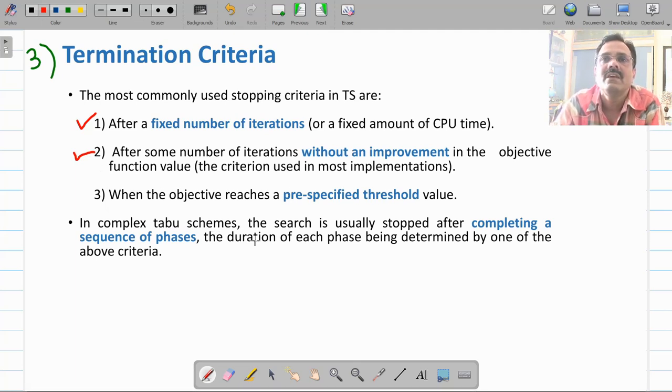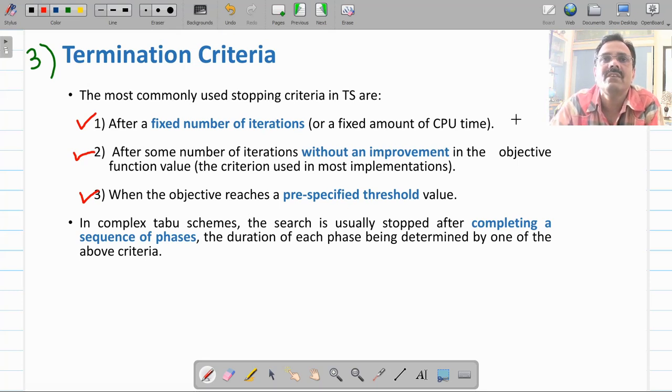That means you are getting a similar type of result again and again, then stop. That means further improvement is not possible. And the third criteria you can have is when your objective reaches some pre-specified value. Suppose you have decided that, if it's a minimization problem, a value of 5 is okay enough for you.